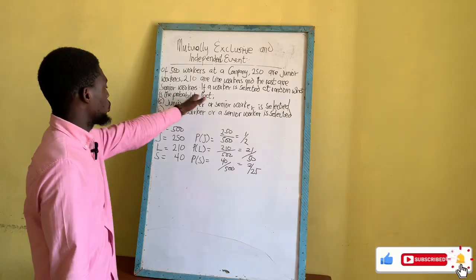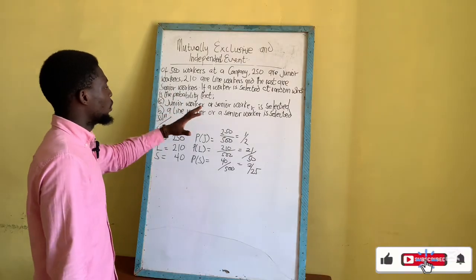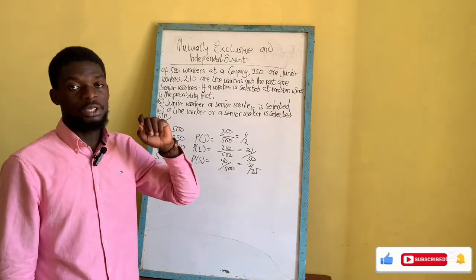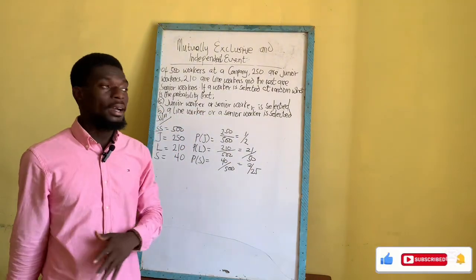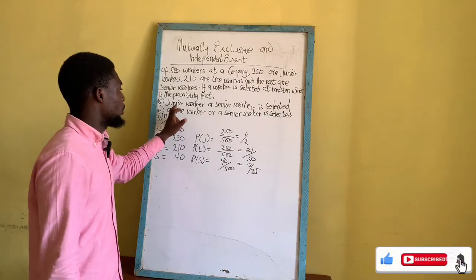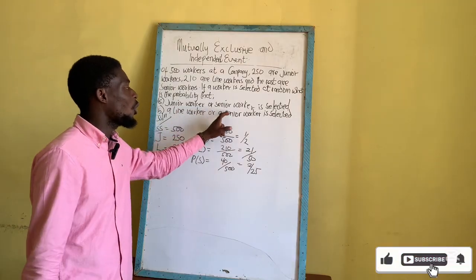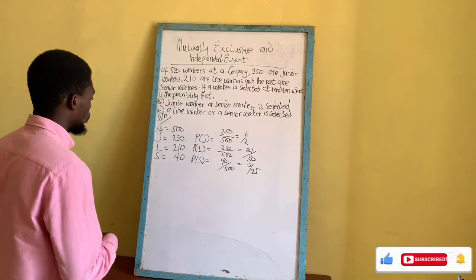So now let's go to the question. The first one says that if a worker is selected at random from the 500 workers, what is the probability of picking a junior worker or a senior worker?